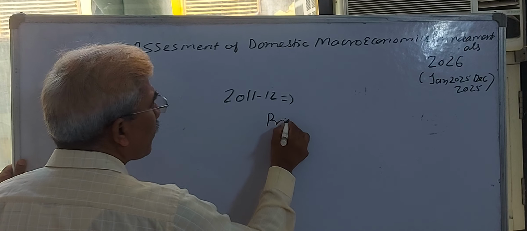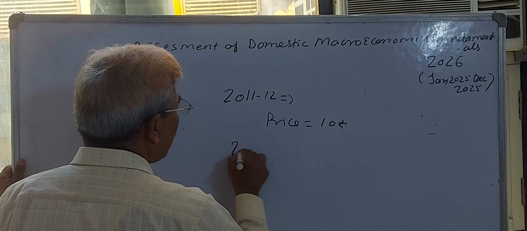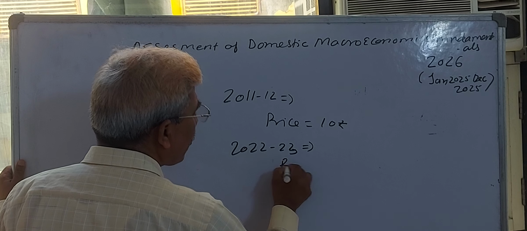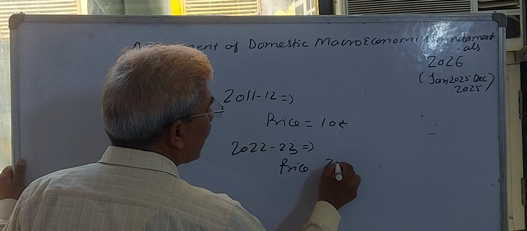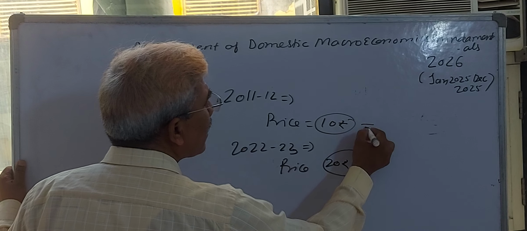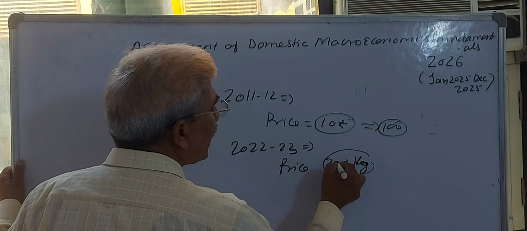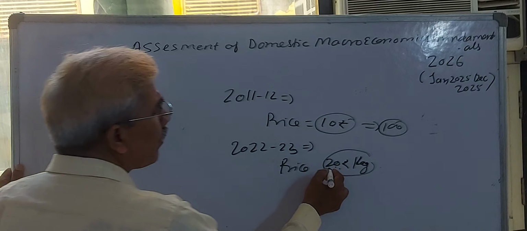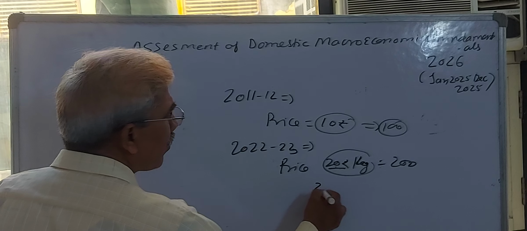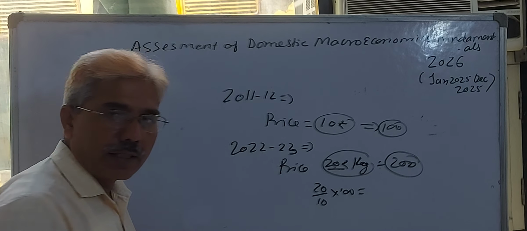The price of potato in this year is, say, 10 rupees, and in 2022-23 the price of potato increases to say 20 rupees per kg. Now you estimate this base year index as 100, and on the basis of this year, if you calculate, the index is 200. How do you calculate? Simply 20 upon 10 into 100, then the index is 200.